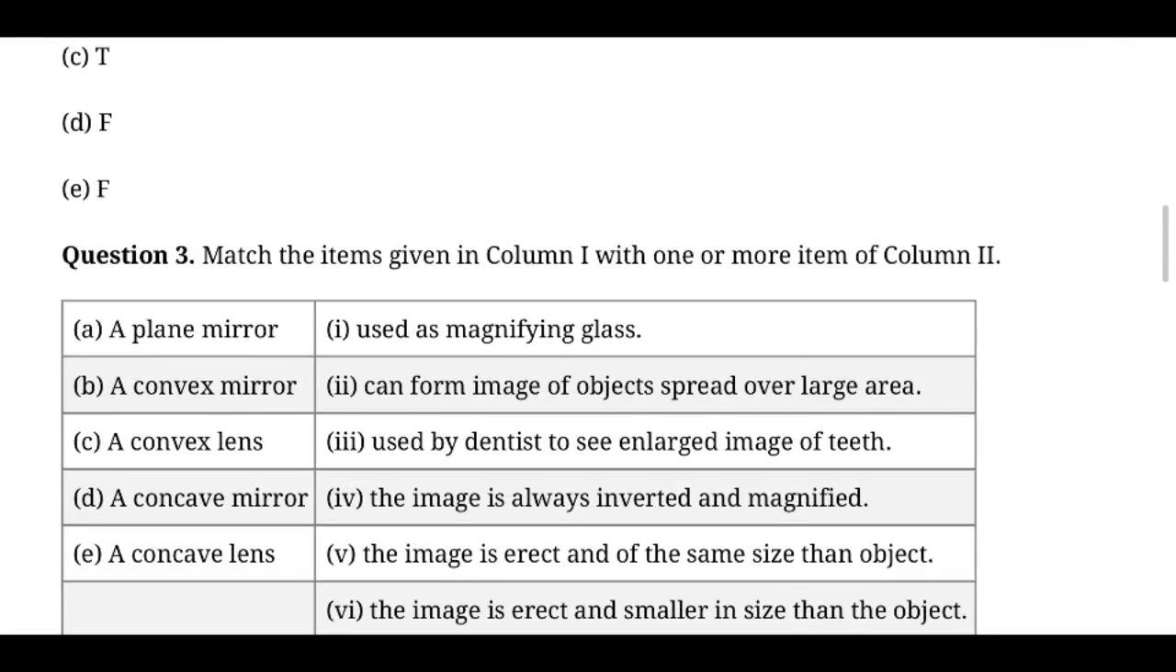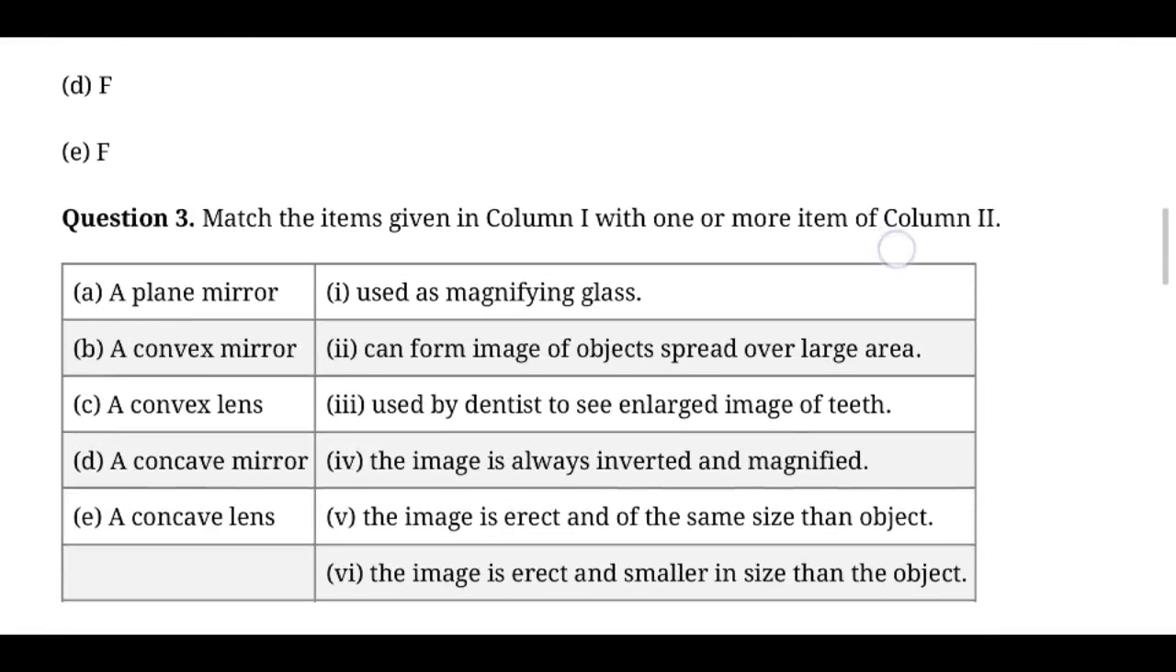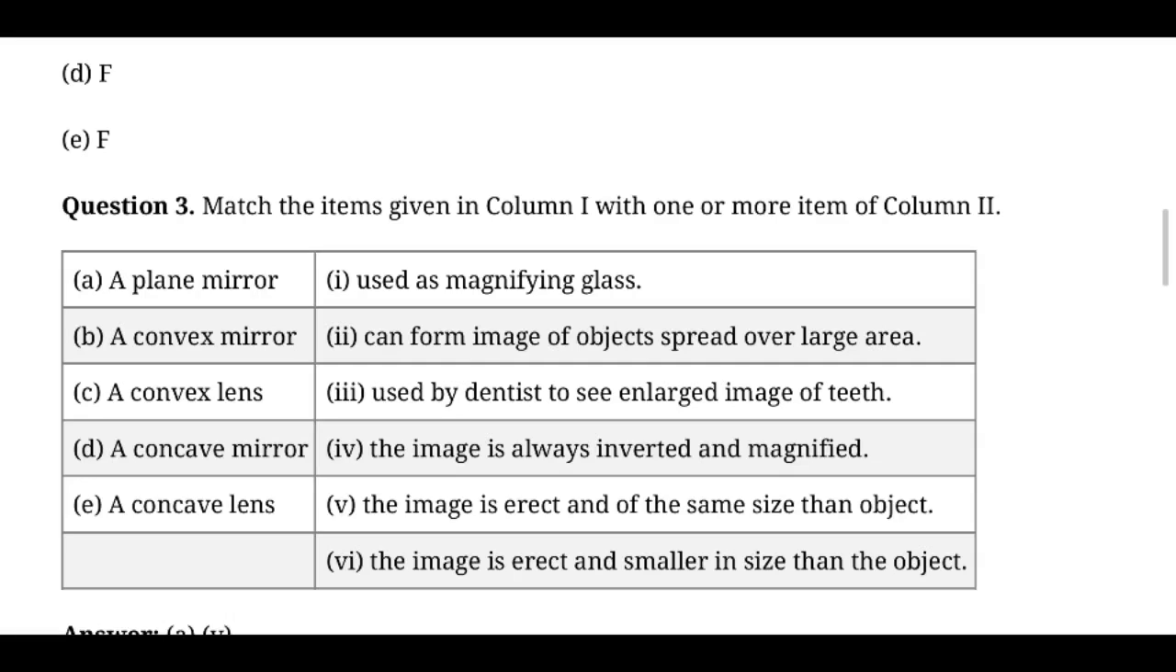Match the items. A plane mirror. You want to find the answer. A plane mirror. The image is always magnified, it's wrong. The image is erect and of the same size. So the fifth one is the right answer. The image is erect and of the same size as the object is the right answer.